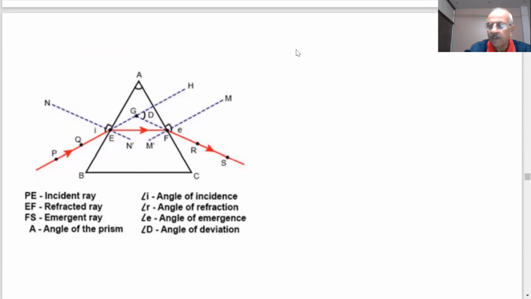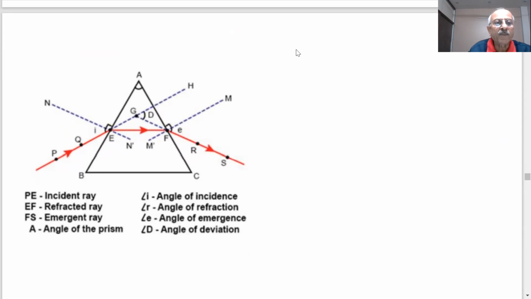Here is a picture of the prism. This is two-dimensional. The actual prism will be three-dimensional in the science lab. Consider this is a glass prism, students, ABC, resting like this on the triangular face. Consider this is a board on which you put a white sheet of paper. On that white sheet, you put the prism like this, A, B, C.